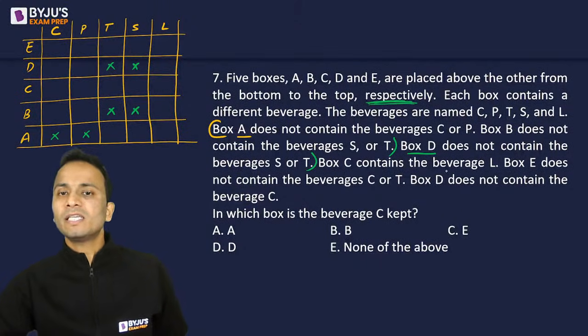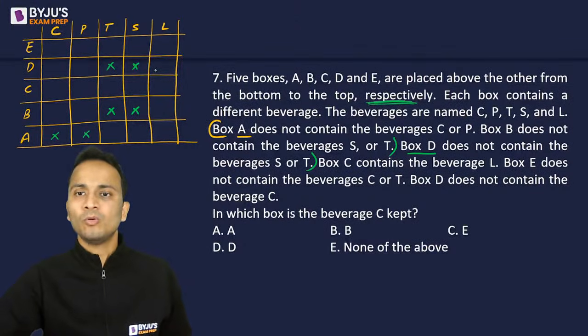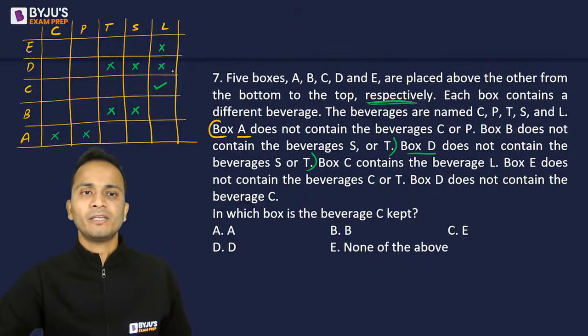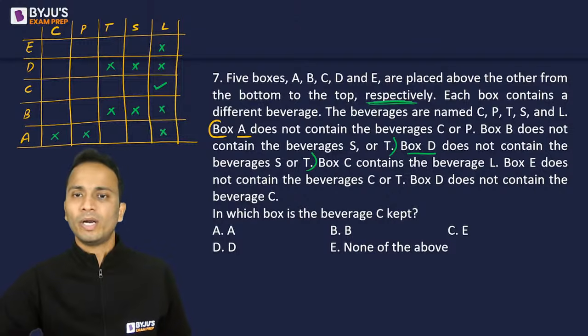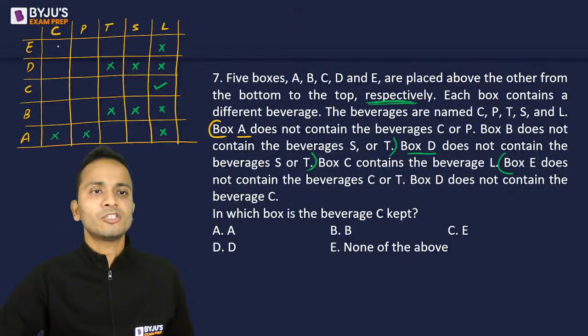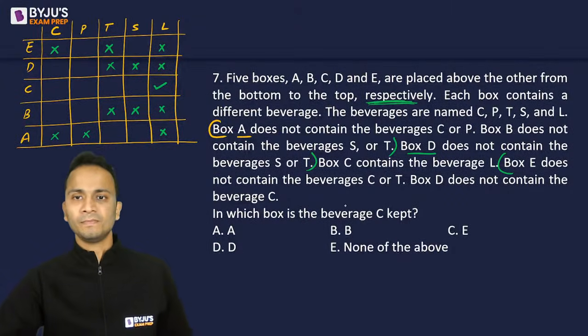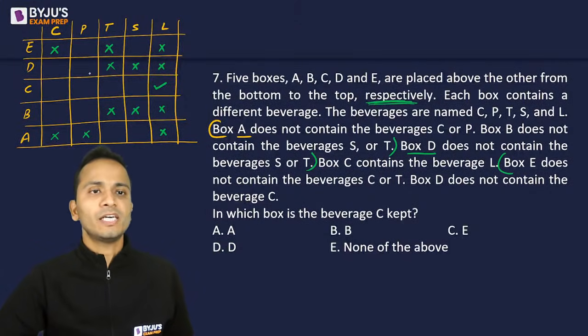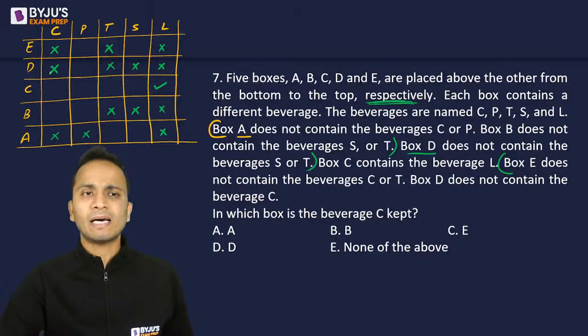All right. Box C contains beverage L. So box C has L. So L will not be there in any other box. Wonderful. Box E does not contain C or T. Box E does not contain C, does not contain T. Finally, box D does not contain beverage C. Box D does not have C. Okay. Now box D के सामने 4 crosses आ गए हैं तो एक टिक आ जाएगा P में. Now if D contains P, then I'll put the crosses elsewhere.